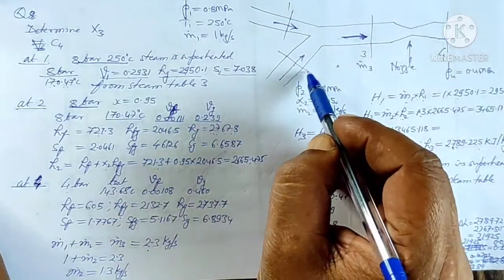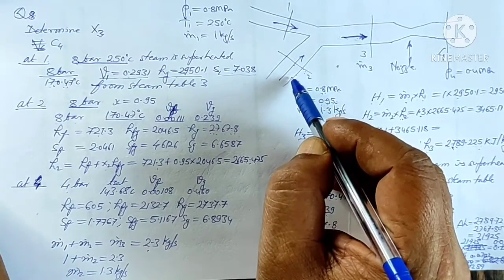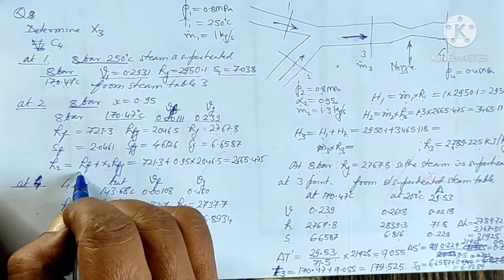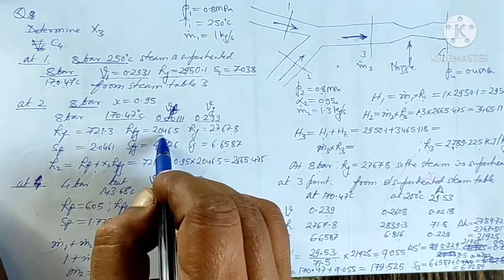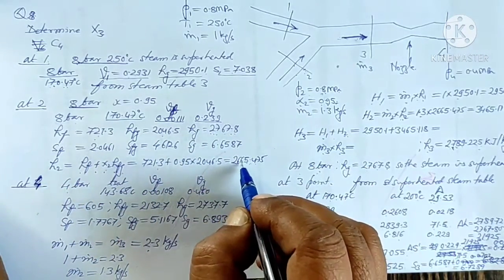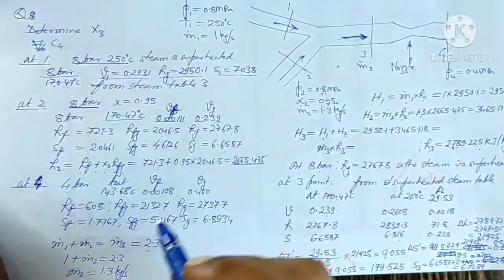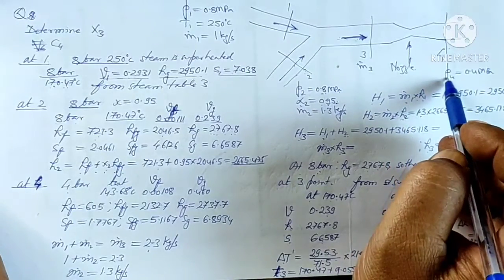Now the specific enthalpy of the steam at point 2 we can calculate as hf plus x2 hfg. hf and hfg we know and x2 is given as 0.95. So this is the specific enthalpy entering through section 2. And also we will note down the data at point 4.